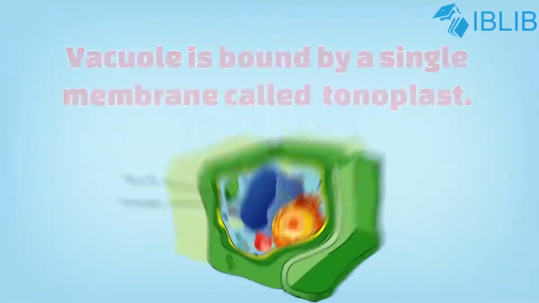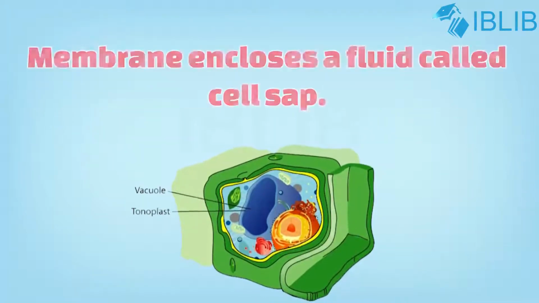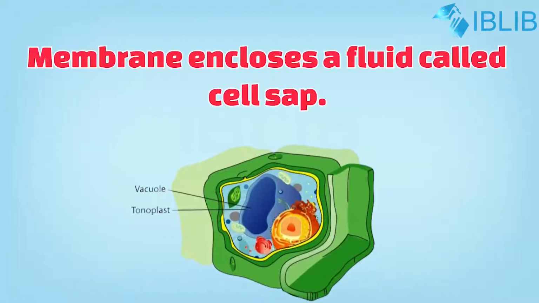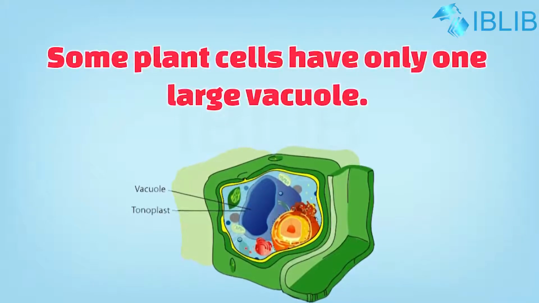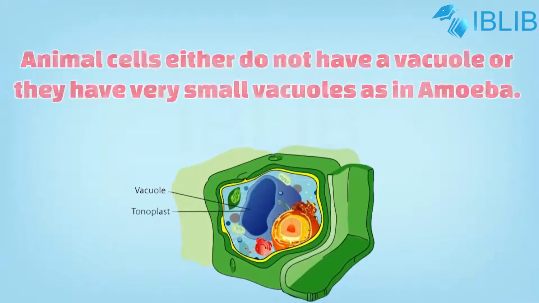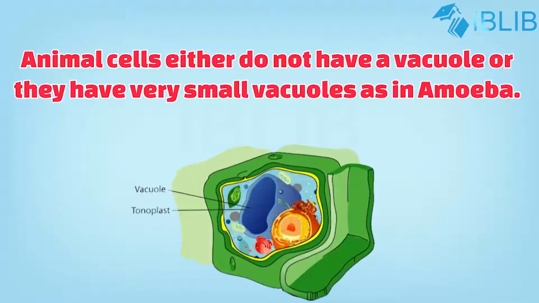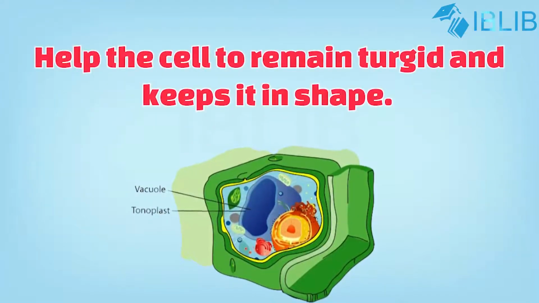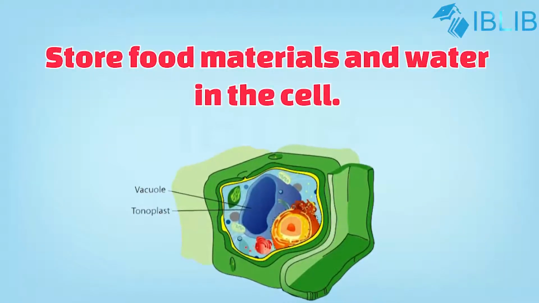Vacuoles. A vacuole is bound by a single membrane called tonoplast. The membrane encloses a fluid known as cell sap. It contains sugar, protein, amino acids and minerals. In plant cells, the vacuoles are large. Some plant cells have only one large vacuole, whereas animal cells either do not have vacuole or they have very small vacuole as in amoeba. Function of vacuole. Vacuoles help the cell remain turgid and keep its shape. They also store food material and water in the cell.